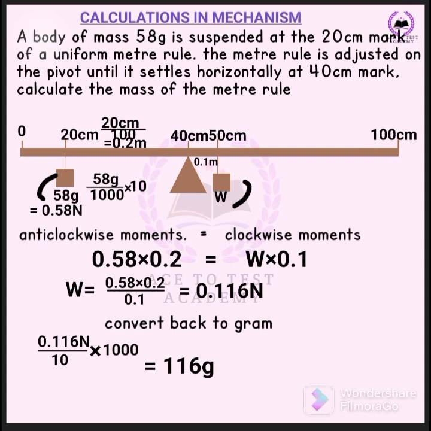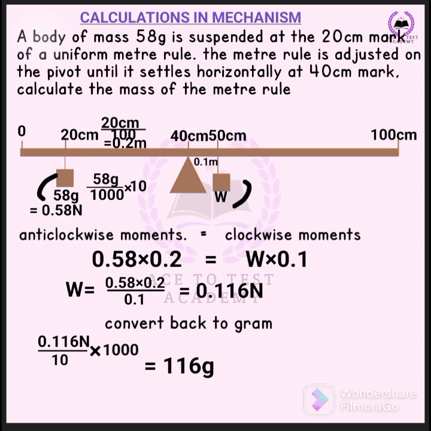Remember, we are asked to calculate the mass of the meter rule, not the weight in Newton. So we have to convert it back to gram. The first thing is to divide the weight by 10, which automatically converts it to kilogram. Then if you multiply by 1000, you've converted it back to gram.